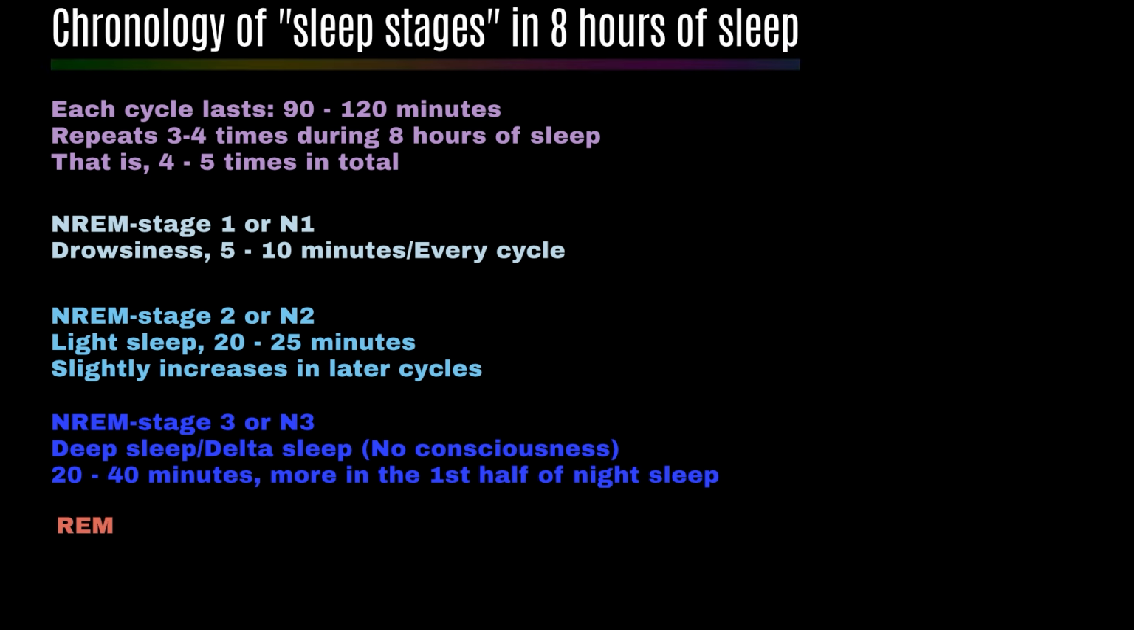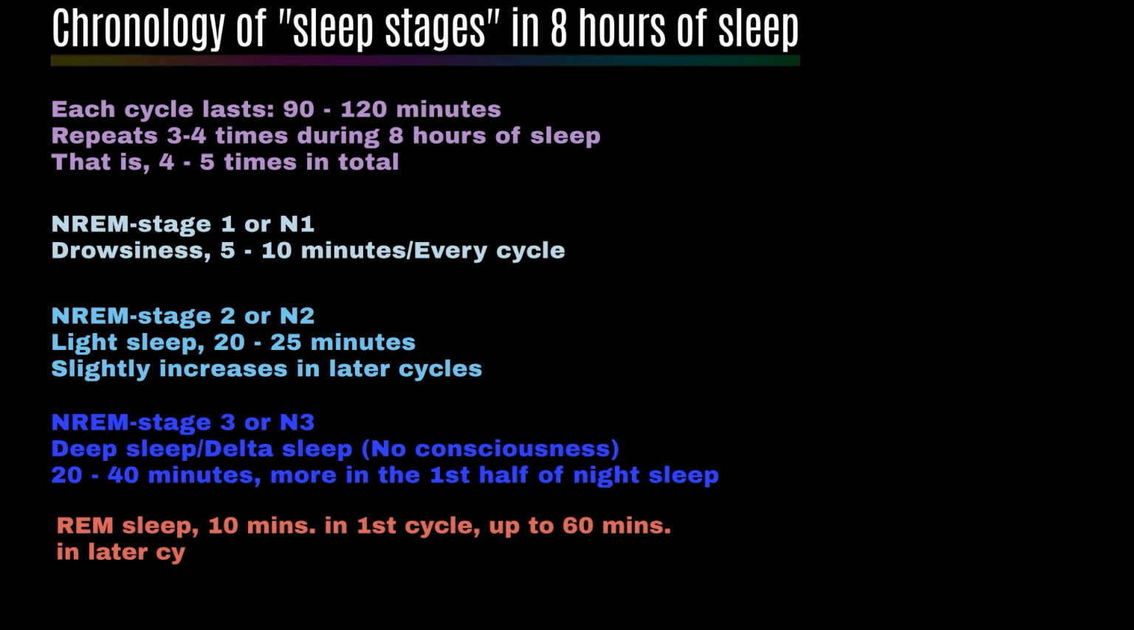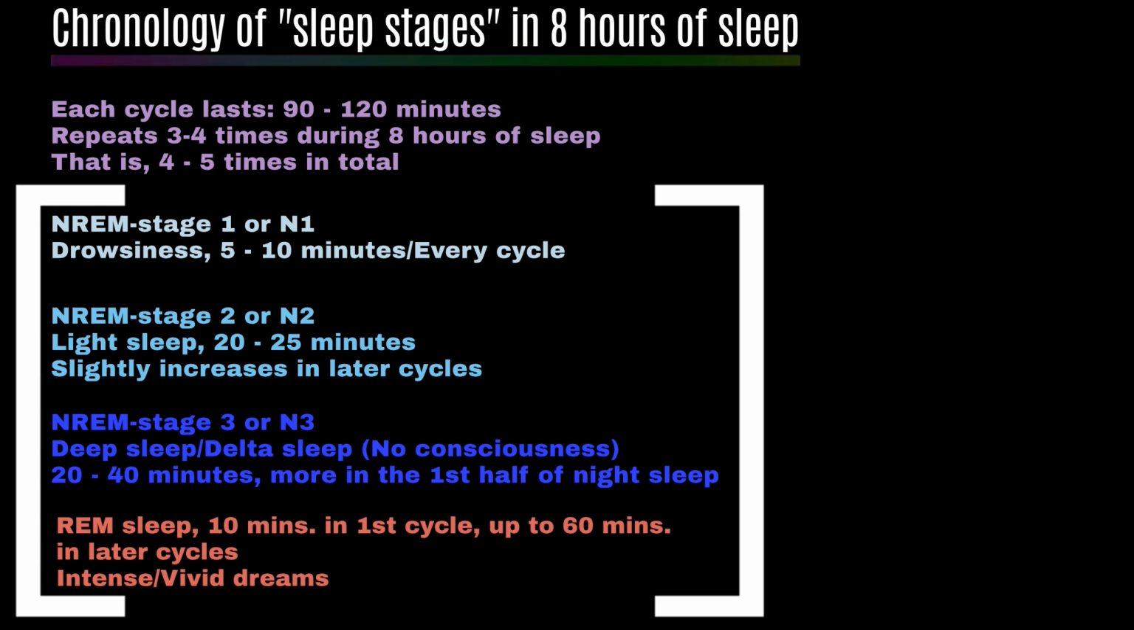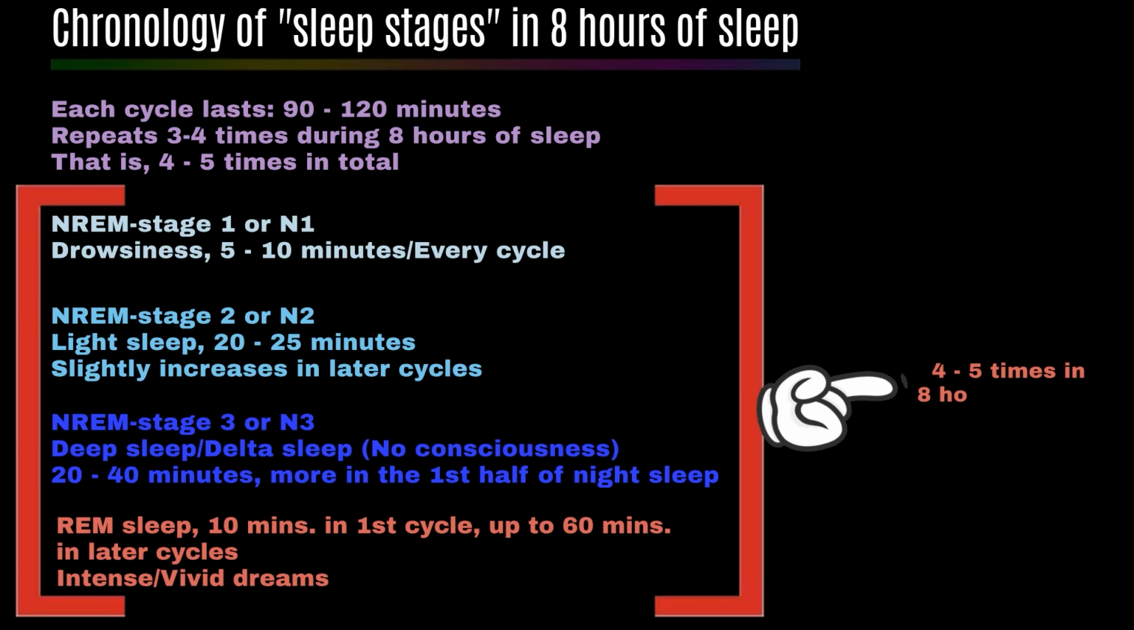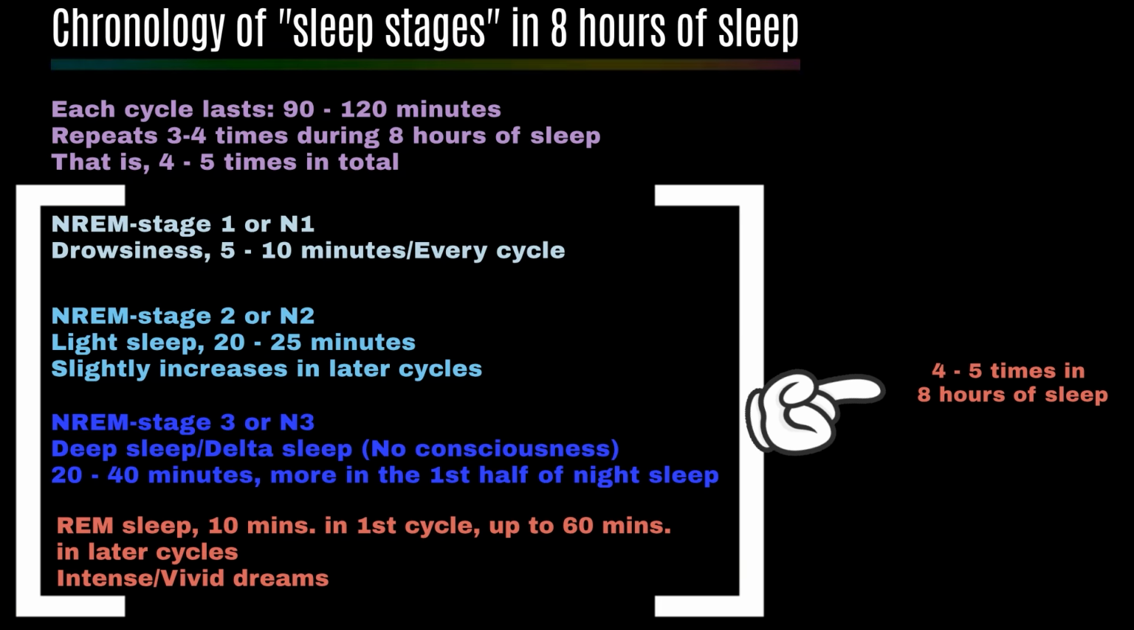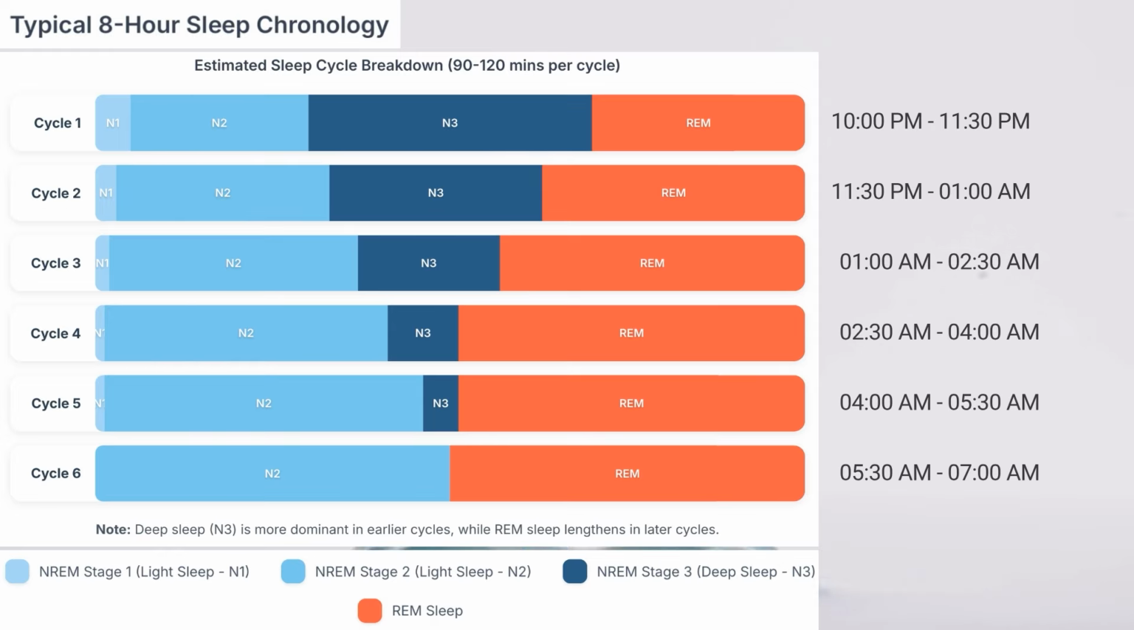Next is REM sleep. Duration is 10 minutes in the first cycle, increasing up to 60 minutes in later cycles. This is associated with intense, vivid dreams. All the above stages are repeated 4 to 5 times in the total duration of sleep. This is the chart in which you can see the breakdown of the daily 8-hour sleep cycle in chronology. Each cycle lasts from 90 to 120 minutes. So, the cycle repeats 4 to 5 times. Sometimes it may extend up to 6 times.